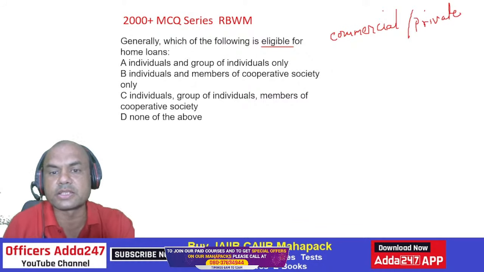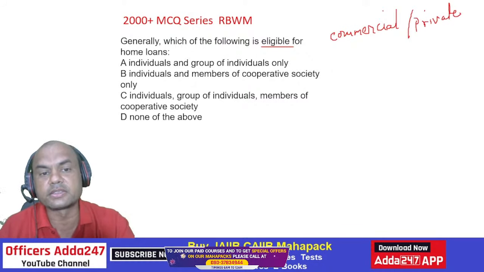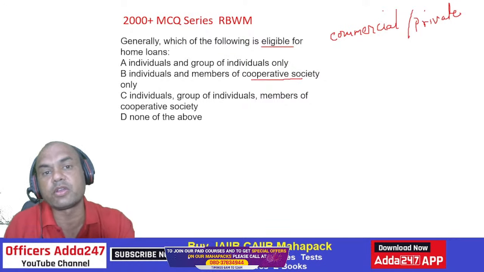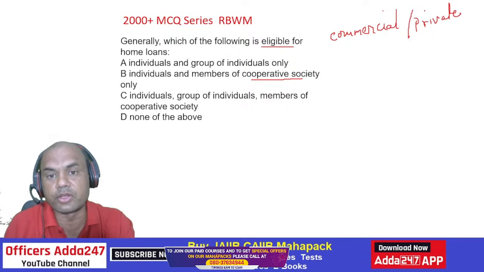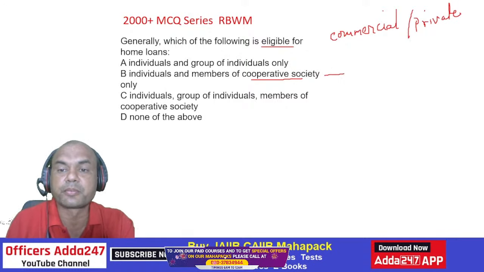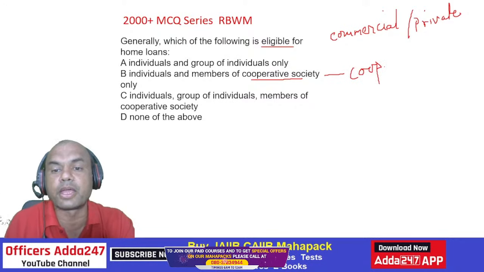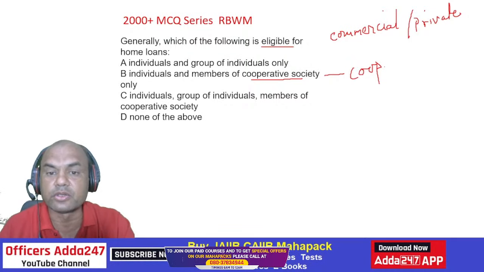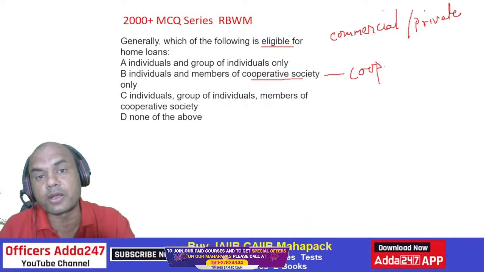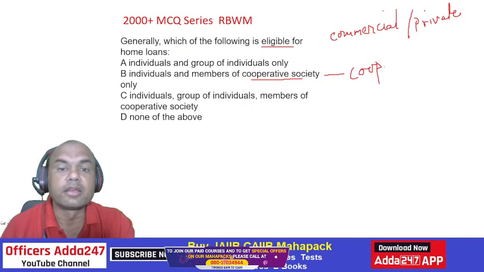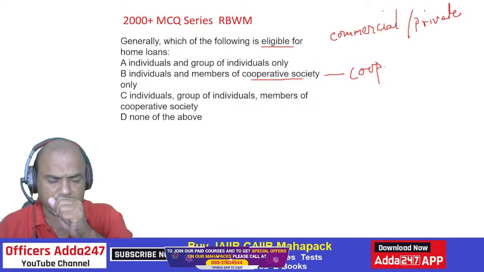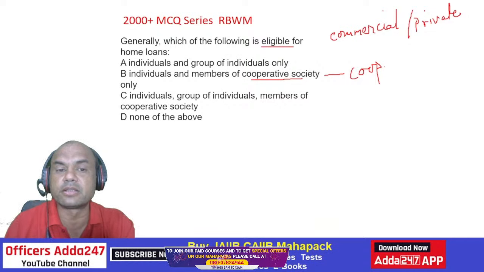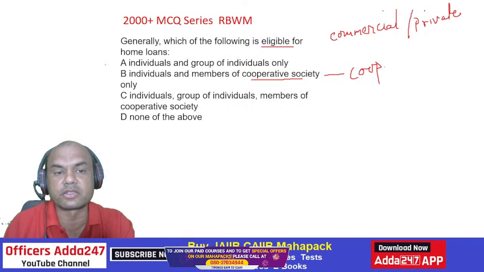Because if you look at the answer, individuals and members of cooperative society, members of cooperative society will always get a loan from the cooperative banks. Because to get a loan from the cooperative bank, you have to strictly become a member of the cooperative society. So B and C are true for cooperative banks. But for commercial banks, this is not a criteria. So the correct answer for commercial banks is individuals and group of individuals.